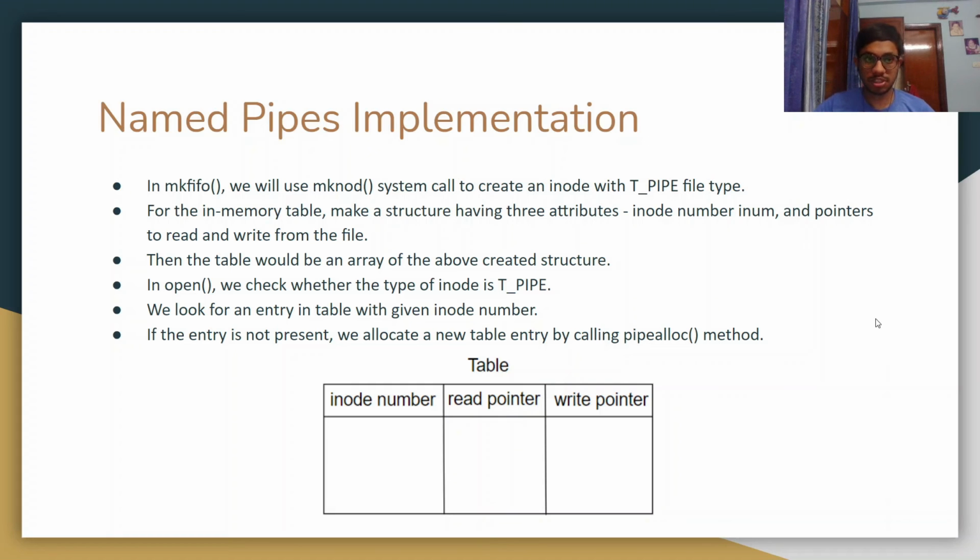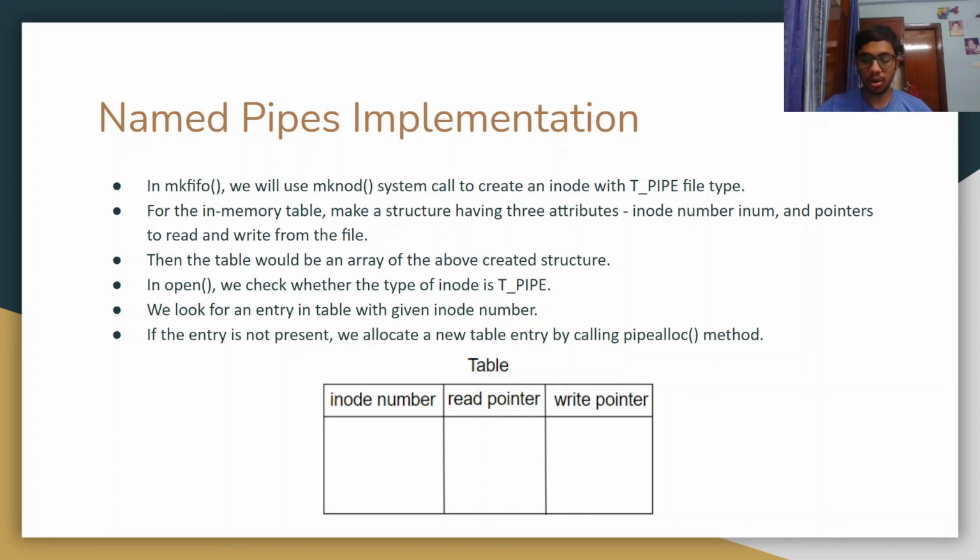In the makefifo system call for creating named pipes, we will use the mknod system call to create an inode with the T_PIPE file type. For the in-memory table, we make a structure having three attributes: the inode number inum and the pointers to read and write. Then our table would be an array of the above created structure.